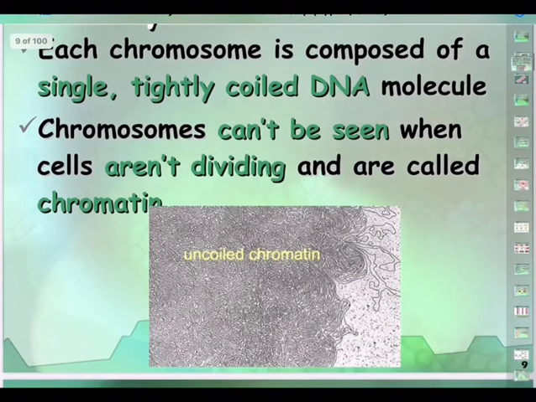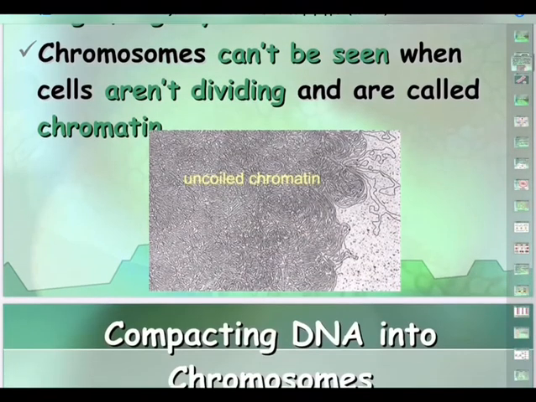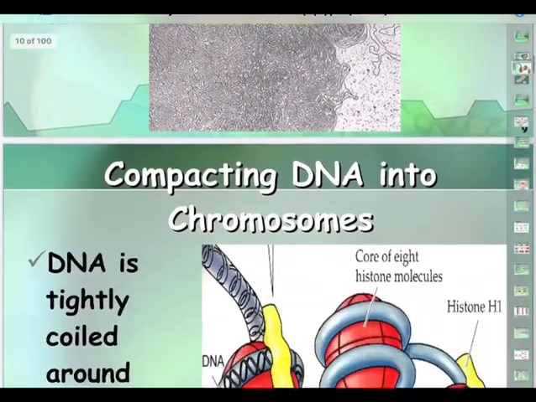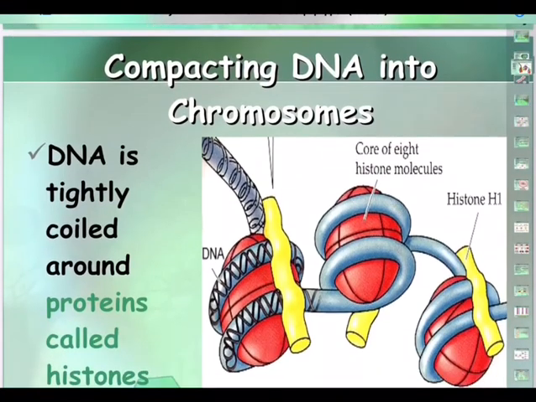And then in eukaryotic chromosomes, there is a coiled DNA. Just now we said each chromosome is composed of a single tightly coiled DNA molecule. As you are saying, chromosomes cannot be seen when cells are not dividing and are called chromatin.